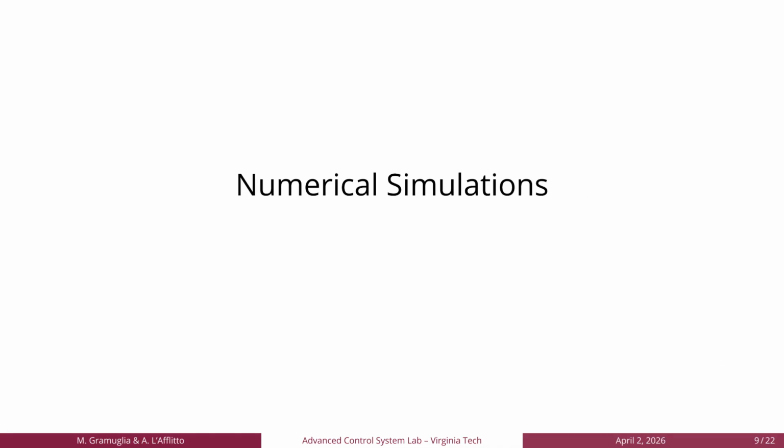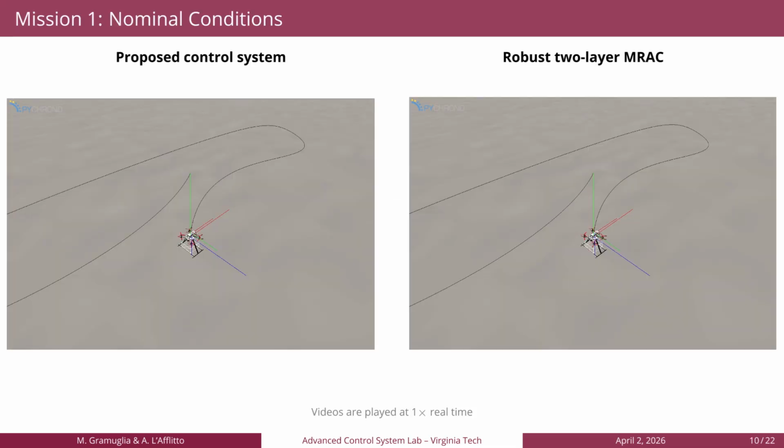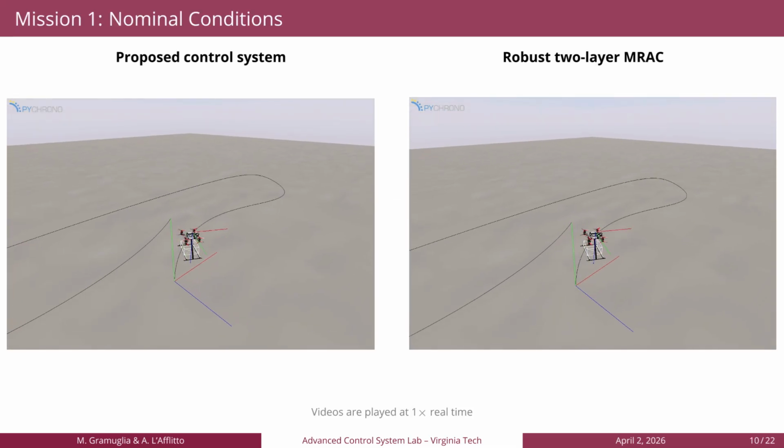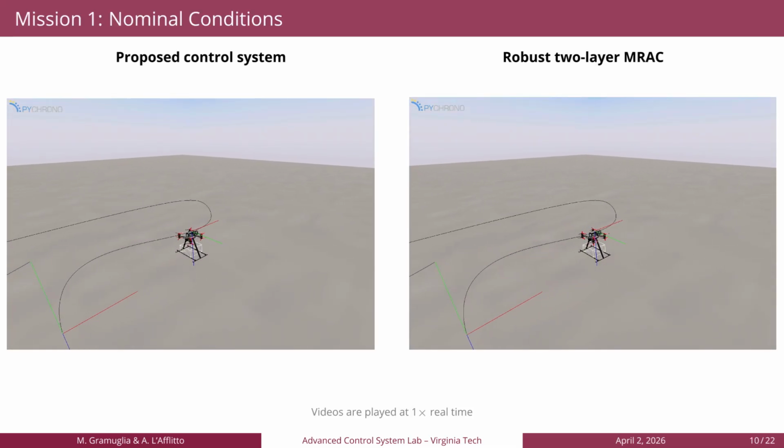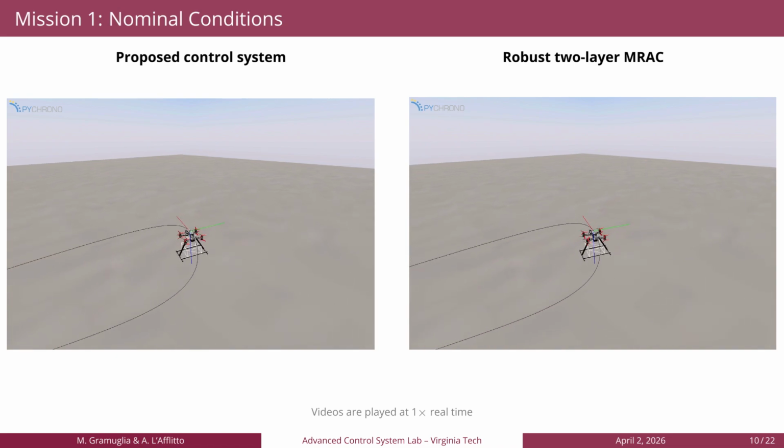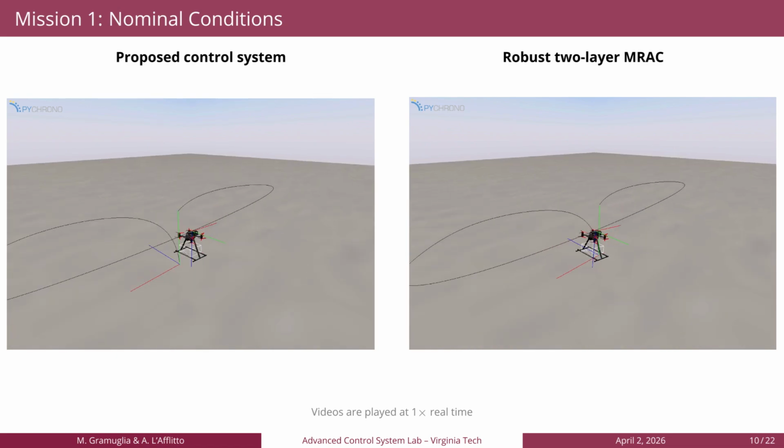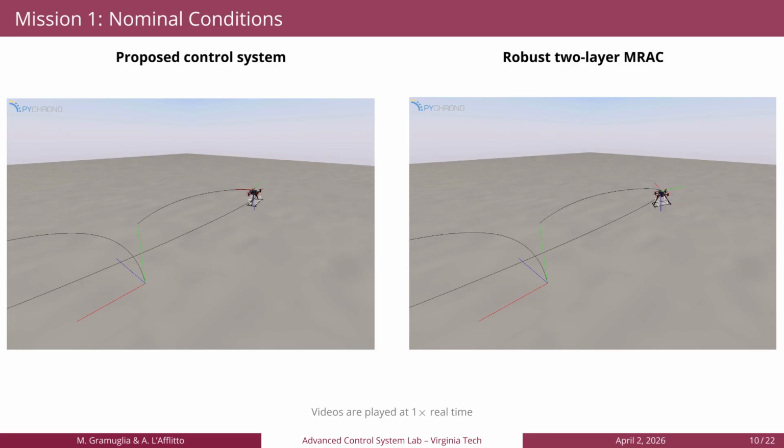We will now have a look at some numerical simulations performed using a high-fidelity physics engine to validate the algorithms shown so far. More specifically, we will employ an X-8 copter UAV for performing some missions. So, the first mission is in nominal conditions. We have on the left the proposed control system, and on the right we are comparing it to robust two-layer MRAC, which is the baseline controller from which the proposed control system has been derived.